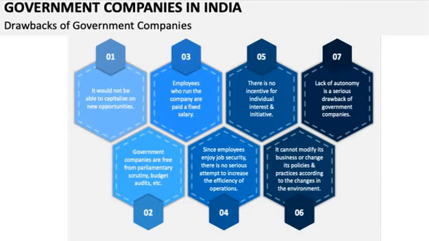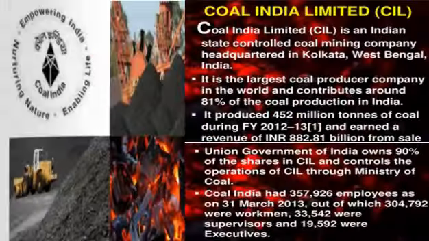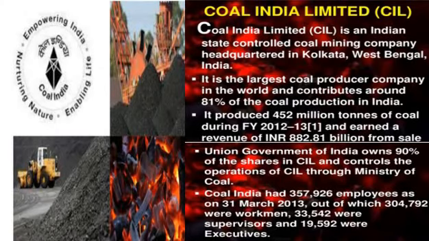So these are all about the drawbacks of the government company. Next we'll see the examples of government company. So here the first example is Coal India Limited. Coal India Limited is an Indian state-controlled coal mining company. Its headquarters is in Kolkata, West Bengal, India. Here the Union Government of India owns 90% of shares in Coal India Limited and controls the operation of CIL through the Ministry of Coal.